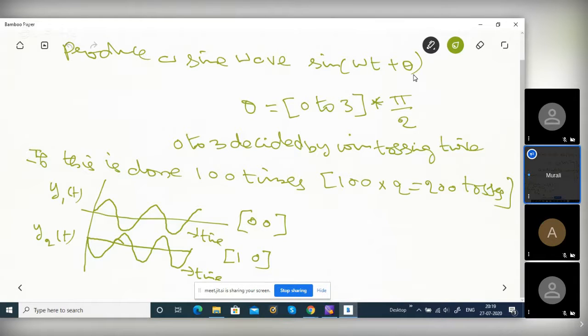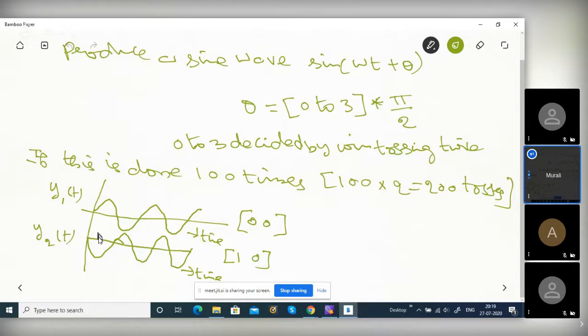Theta is a discrete random variable. You have to understand, it is discrete actually, not continuous. Only one of the 4 possibilities you can take. Each one need not have equal probability. For simplicity I am taking them equal, but it could be anything. But what will be the sum of all the probabilities? P of 0 plus P of pi by 2 plus P of 2 pi by 2 plus P of 3 pi by 2, what will be the value? 1 only. Yeah.